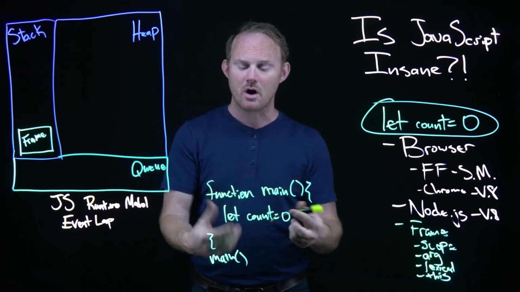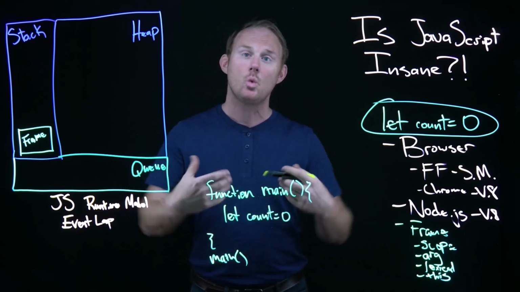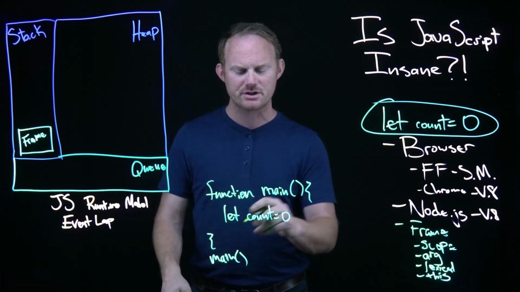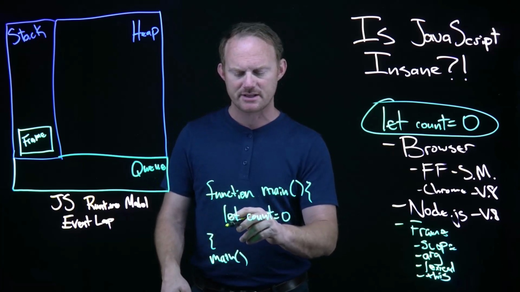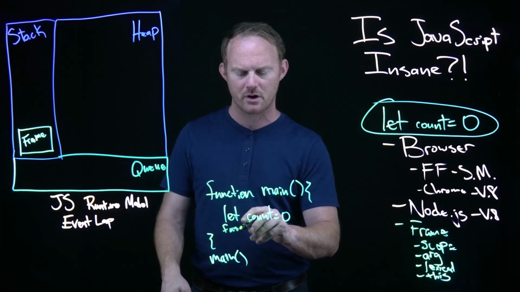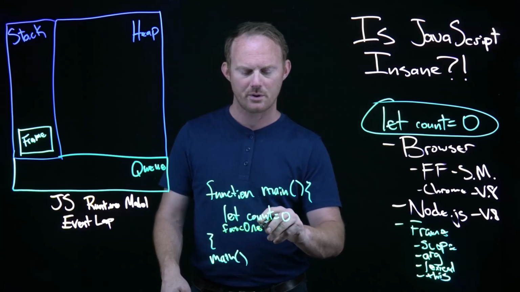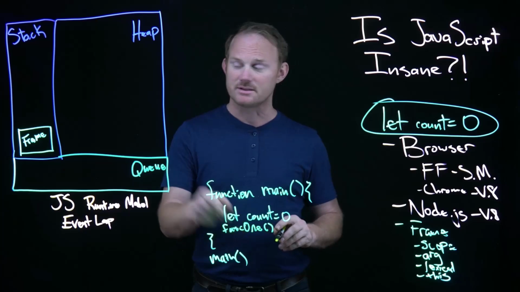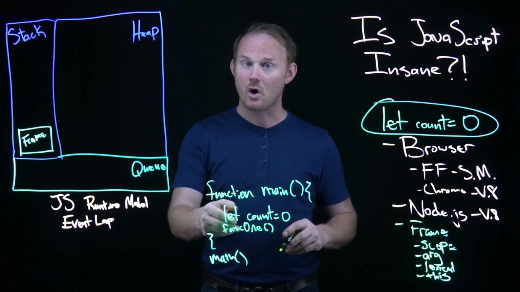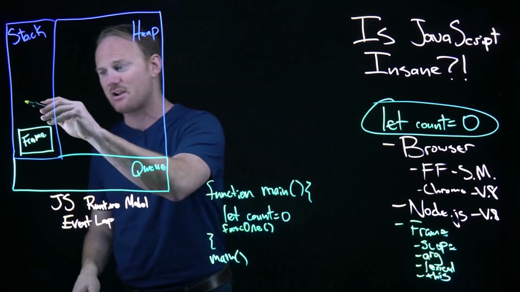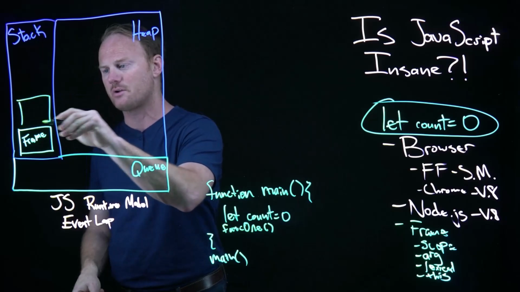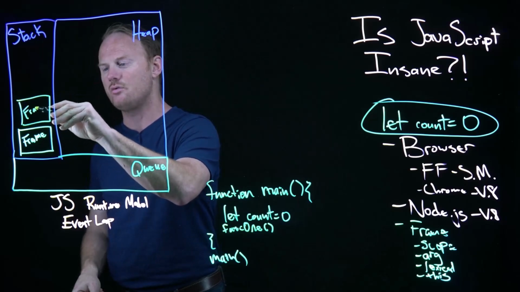If things get a little more complicated, where inside here we call our own function. So in addition to let count equals 0, let's say we called func1, open close. That means inside this frame, we call another function, which means that code is also going to get dropped on the stack as a new frame.